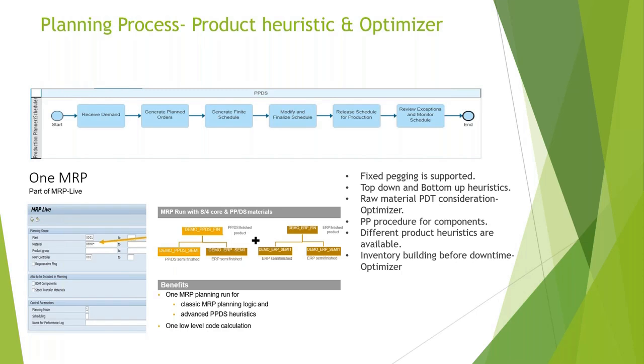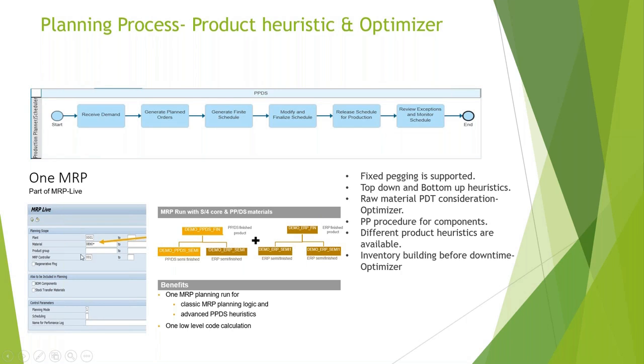This can be reviewed using the alert monitoring, and necessary action can be taken. In PPDS, like I mentioned, in HANA we have only one MRP, that is called MRP Live. So if you see here, there's a particular product where the finished product and the semi-finished product is planned using PPDS. It's highlighted in this way, whereas for the other product, the semi-finished product is planned in ERP. And this is again a different product which is completely planned in ERP.